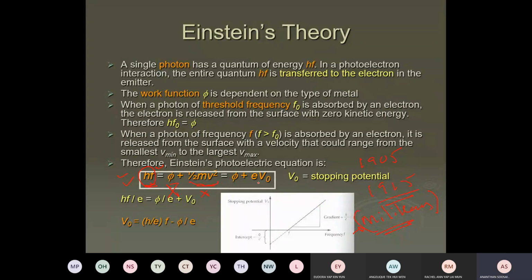Millikan said he could try to show whether it is correct or wrong, because he was able to calculate the kinetic energy of the electron that comes out. We can calculate this kinetic energy by using an electric field. That was his idea. So how can an electric field be used to calculate the kinetic energy? What he said is this.